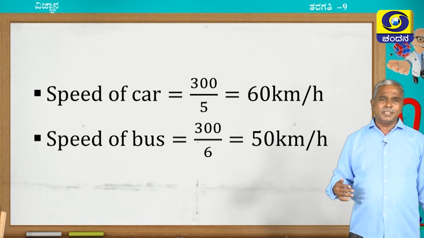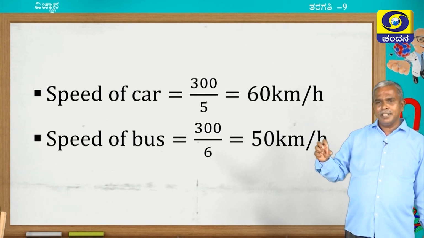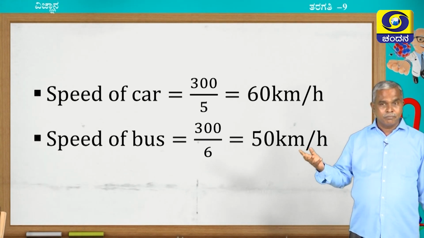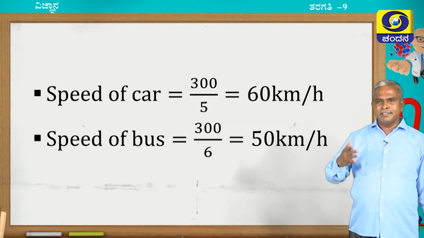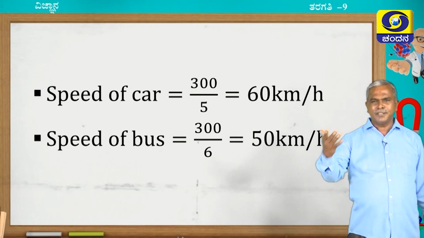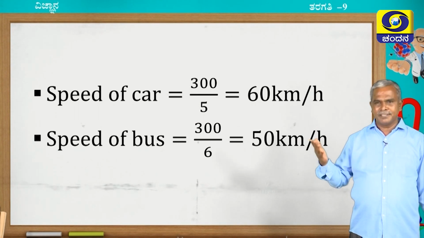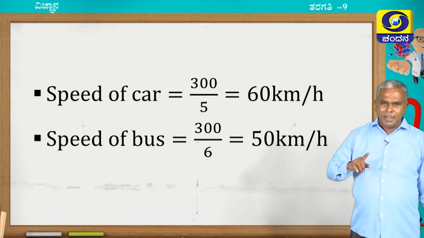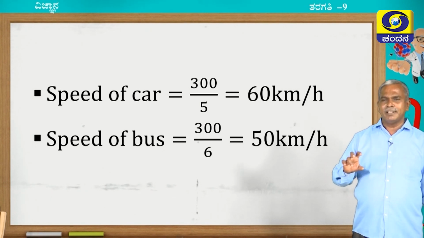Now, another problem arises. Somebody may ask me, sir, is the speed of the bus the same throughout the journey? I can't say yes or no. Let me analyze these situations properly. When the bus started, suppose it is in city limits, the speed is naturally going to be less. In order to pick up and drop the passengers, naturally the bus should stop and the speed will reduce definitely to 0. If the traffic is very clear, the speed of the bus may rise up to 80 km per hour. At any junction, at any situation, we cannot give the exact speed of a vehicle.